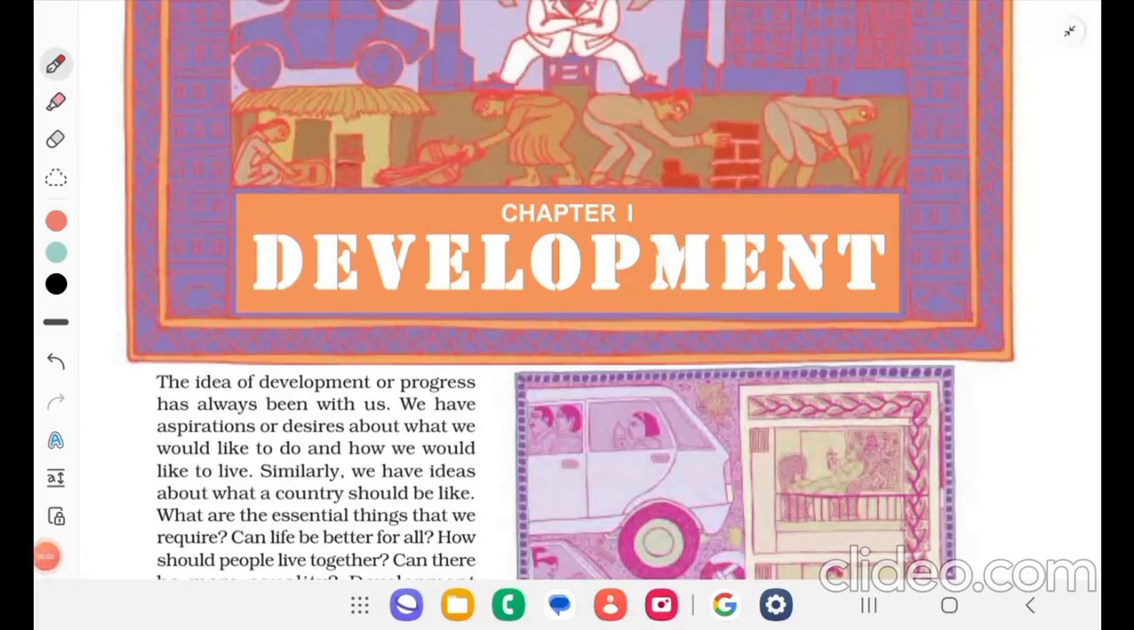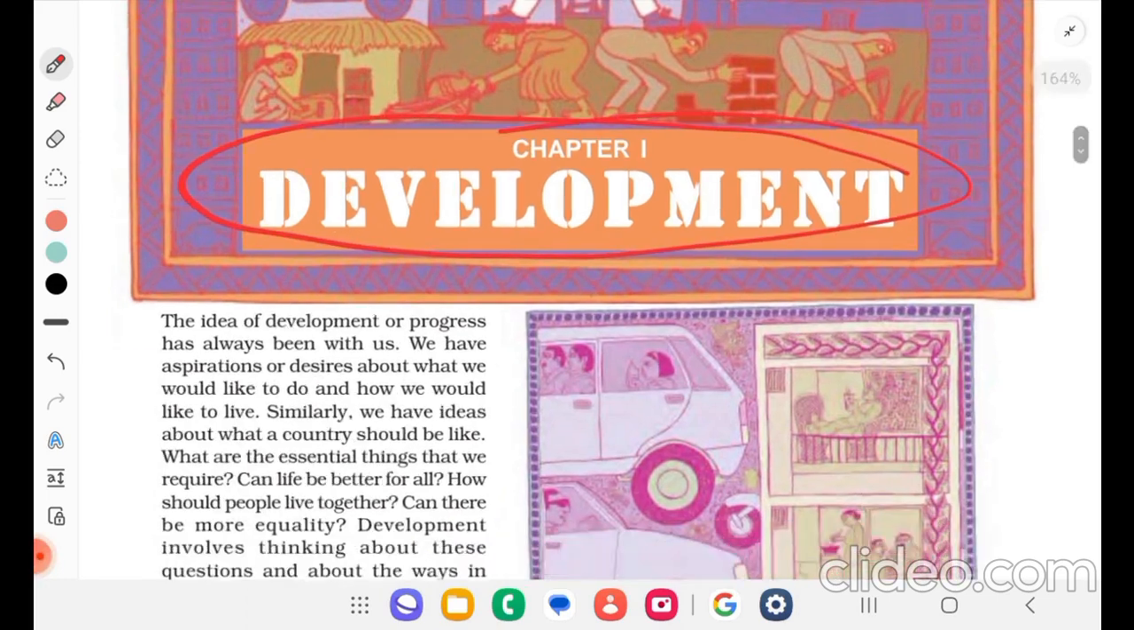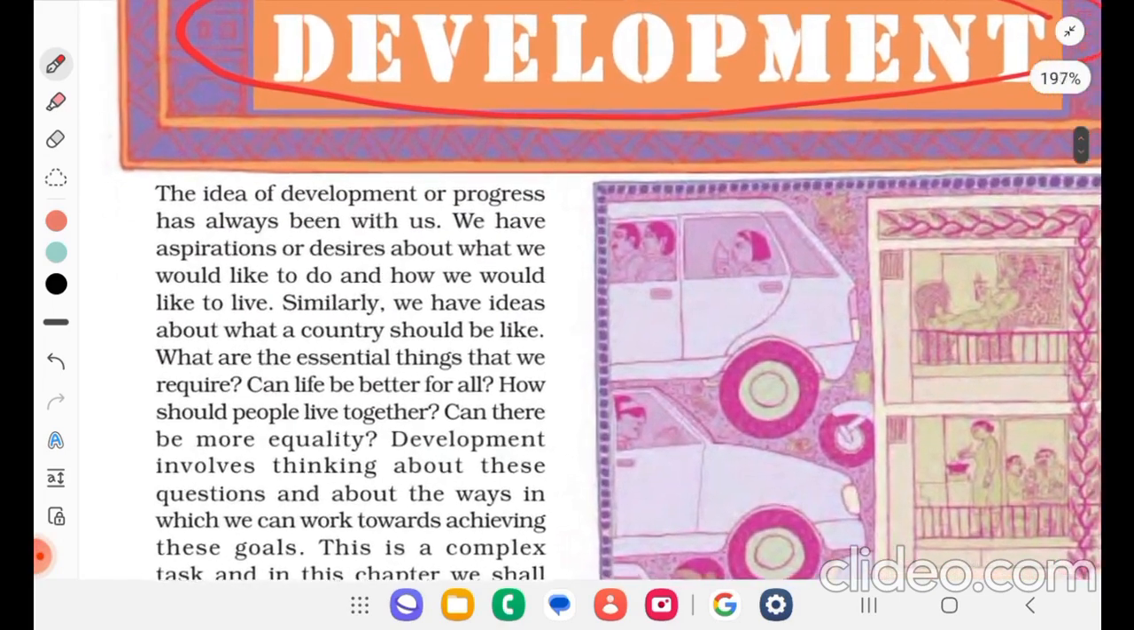Today we are starting with 10th Standard NCERT of Economics subject. The first chapter is Development. So we'll understand this. Basically, we'll read the chapter.